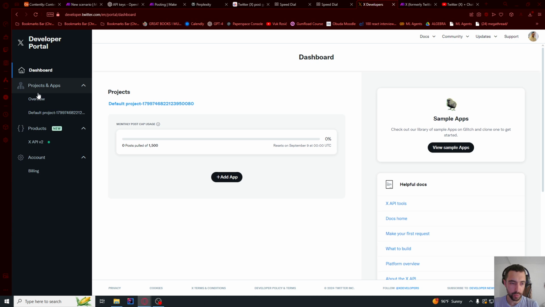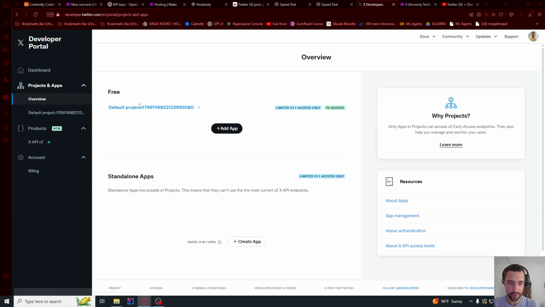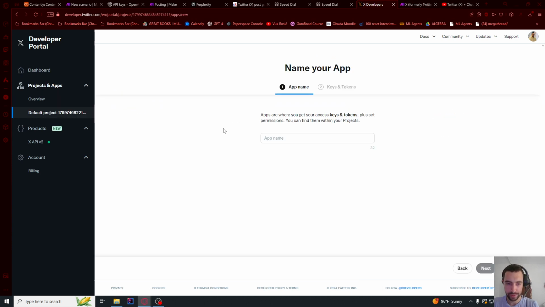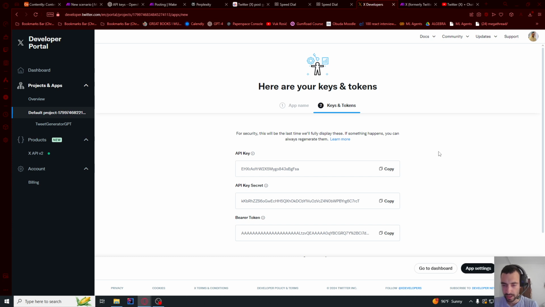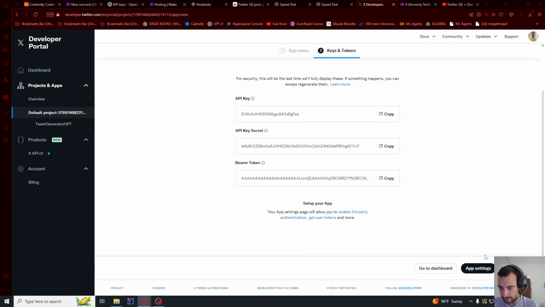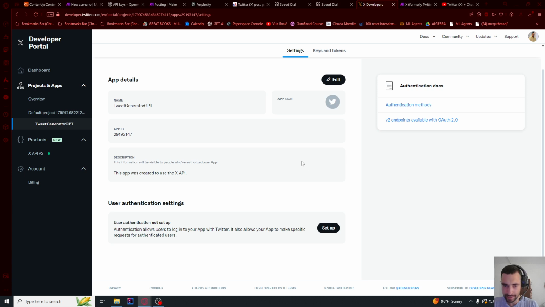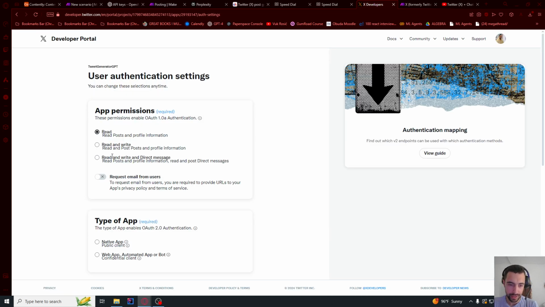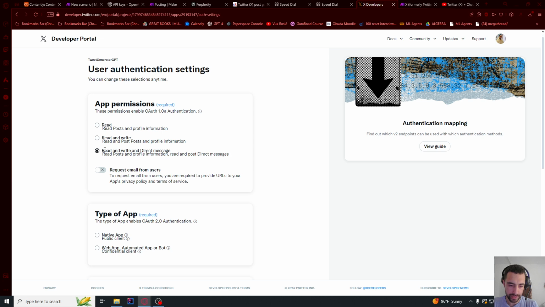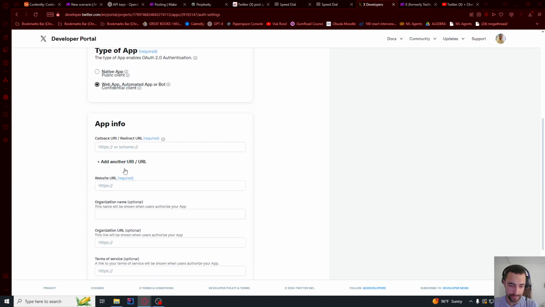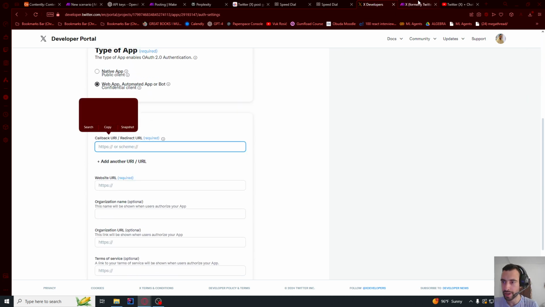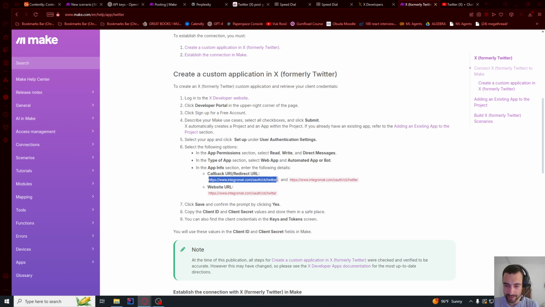So let's go here to Project and Apps. You can say like Overview, and I'm gonna click Add an App. So just write your name and click Next, and then you will see this screen. So I'm just gonna say App Settings now, and let me go here, User Authentication Not Set Up. So let me set that up. We will give all of the permissions. This will be Web App, and then callback URI. Go back here, and then this is the callback URI.